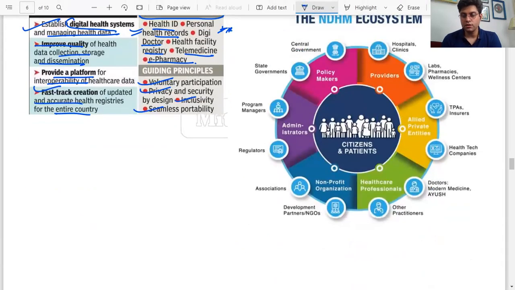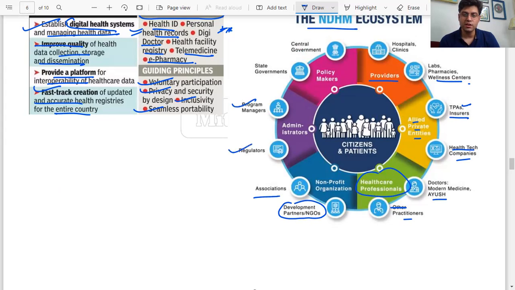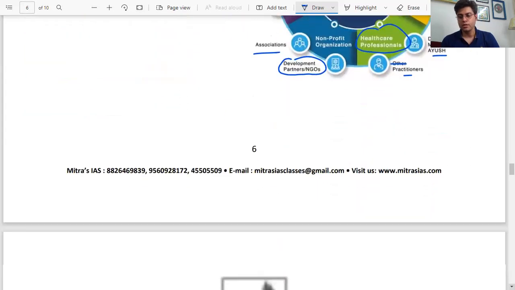Currently, the National Digital Health Mission, also the Ayushman Bharat Digital Mission, which we are saying, will have this kind of ecosystem where the providers will be hospitals, clinics, pharmacies, wellness centers, and allied private entities. Third-party partners will be there, insurers will be there, health tech companies will be there, healthcare professionals, of course, the doctors, modern medicine, Ayush, and other practitioners, and non-profit organizations will be development partners, NGOs, and associations. Administrators will be the program managers and regulators, and policymakers will be the central government and the state governments, right?